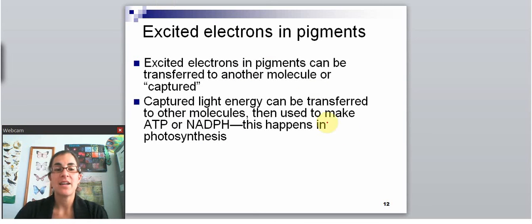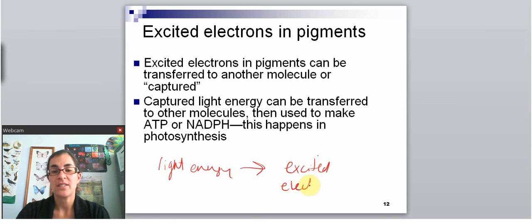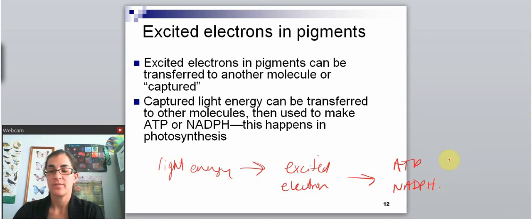So that's the basic idea of light reactions. Light energy is going to be converted into an excited electron, and that excited electron's energy is going to be given off to make ATP and NADPH. So let me write this here. Light energy is going to be transferred to an excited electron, and then in a series of events, that excited electron will give off its energy and be used to make the chemical energy of ATP and NADPH.